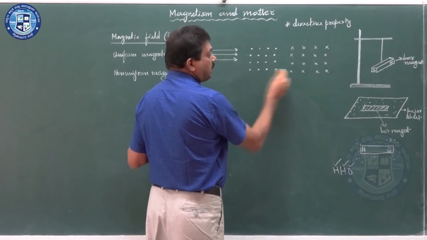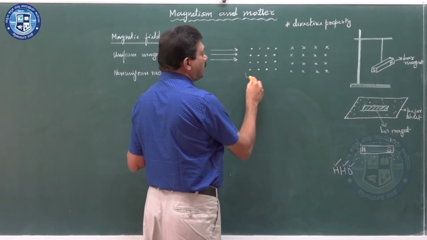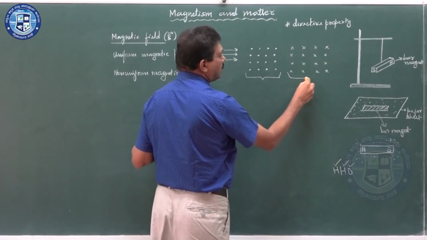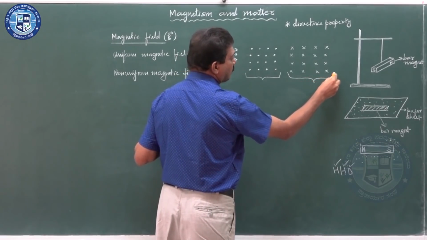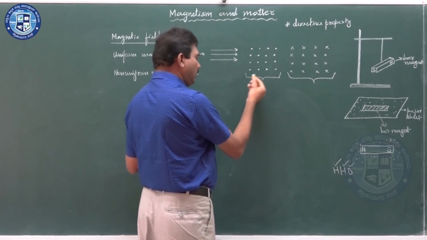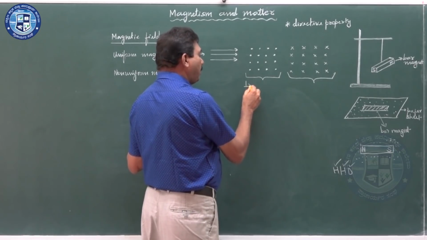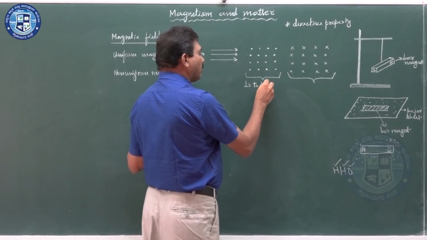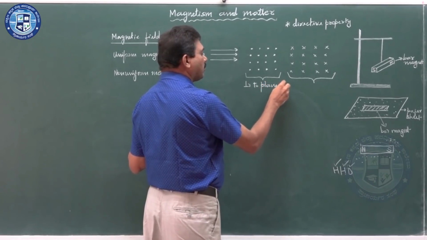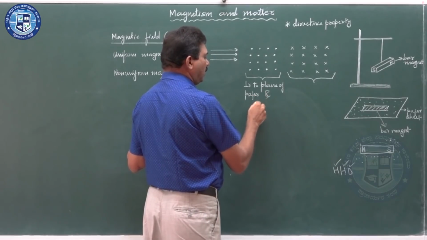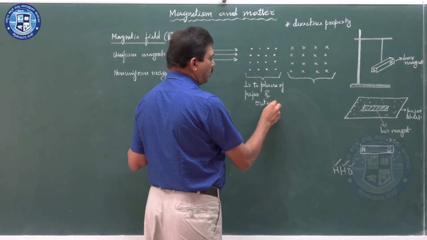What is the difference between these two uniform magnetic fields? Look at this one. This is a uniform magnetic field perpendicular to the plane of paper and outward.